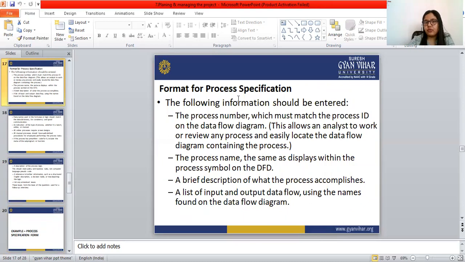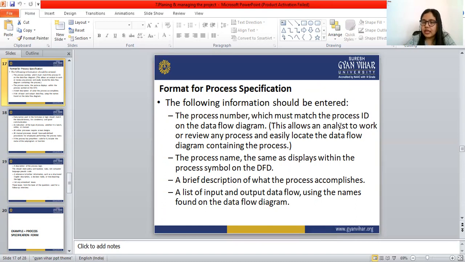Let's see the format for process specification. The following information should be entered in the process specification format. The process number is a must, and it must match the process ID on the data flow diagram.